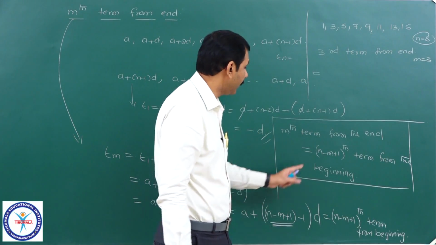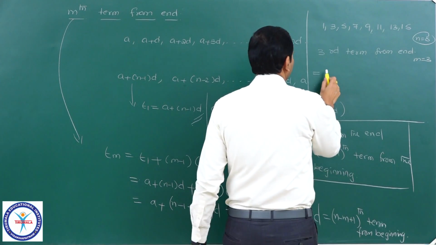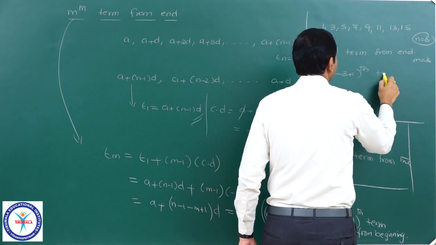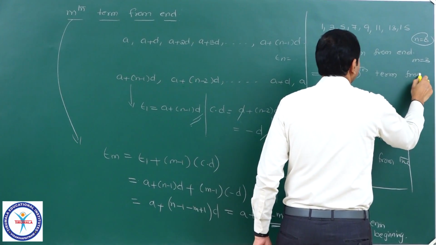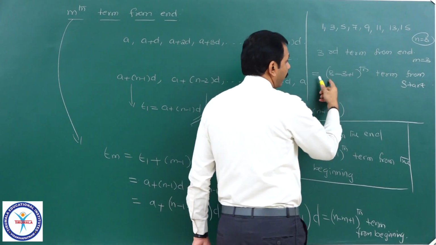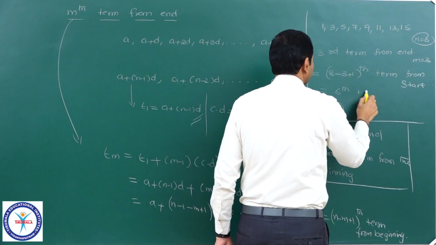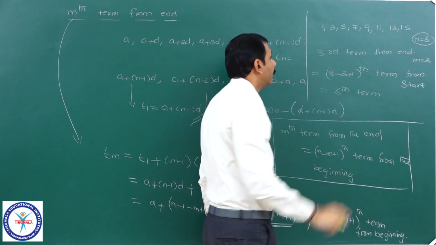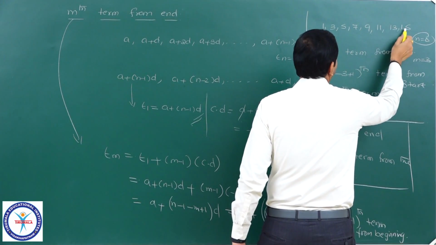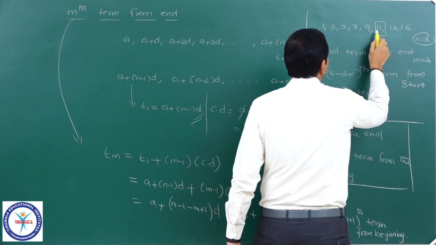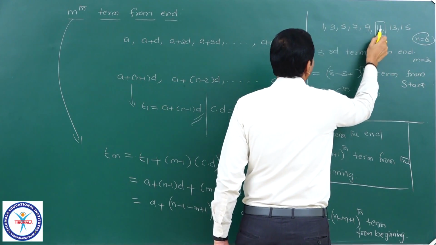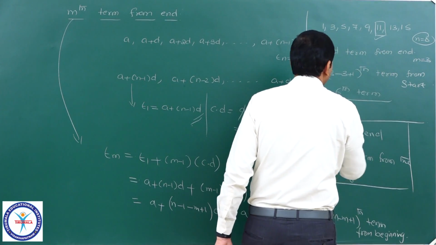Therefore, from the beginning it is the n minus m plus 1th term, that is the 8 minus 3 plus 1th term from the beginning or from the start. 8 minus 3 means 5, 5 plus 1 means it is the 6th term of that sequence only. Check it. The third term from the end means 1, 2, 3, it is 11 only. The 6th term from the beginning means 1, 2, 3, 4, 5, 6, yes, 11 only. That is the meaning of that.